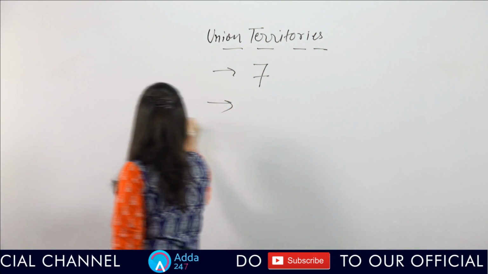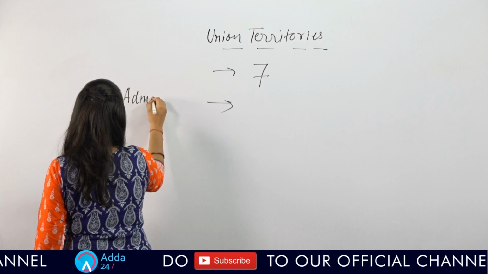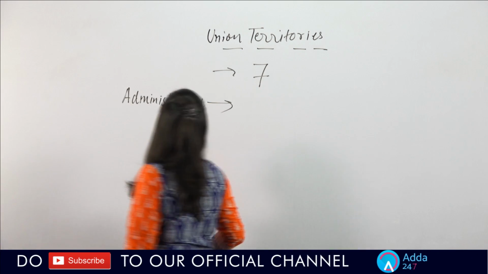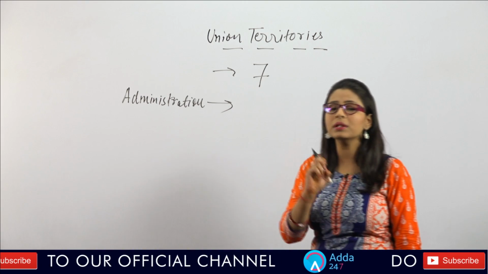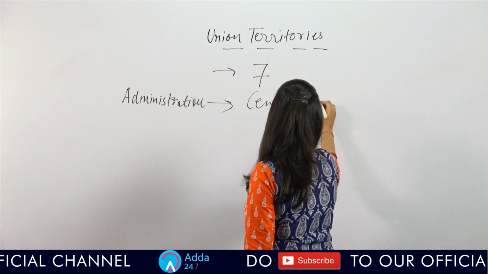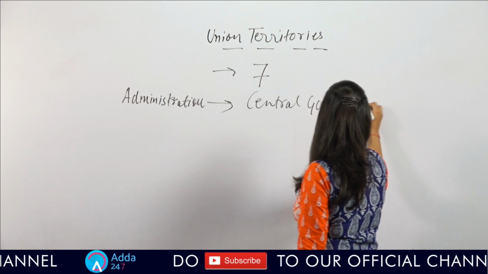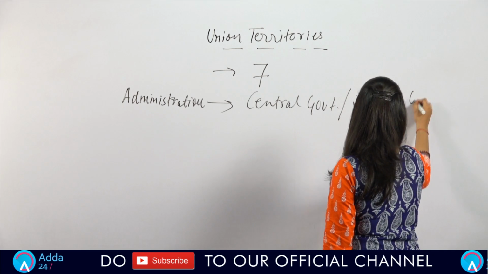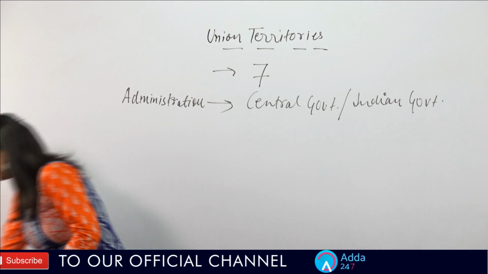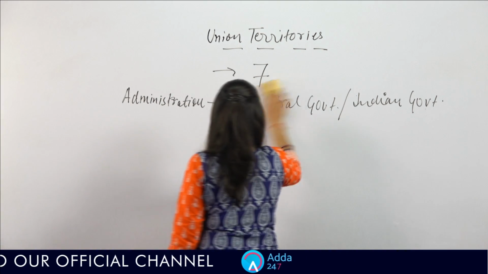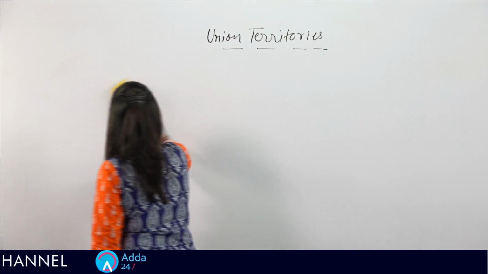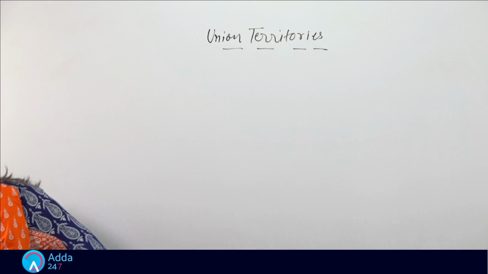If I talk about the administration, these 7 union territories are administered by the central government, or you can say now the Indian government. Today we will discuss them in brief, and tomorrow we will discuss in detail these 7 union territories.